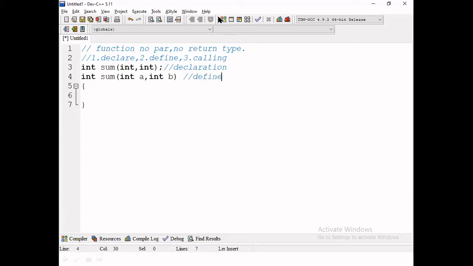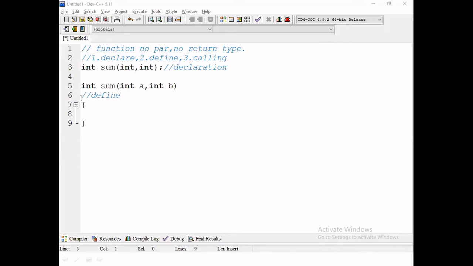Define. It is a define. Define contains two parts. First one is the function header.